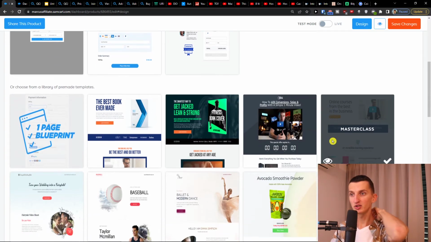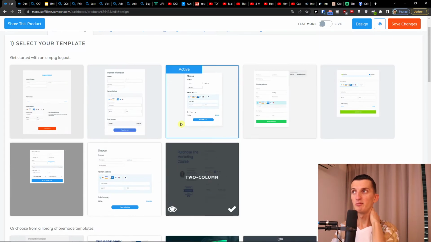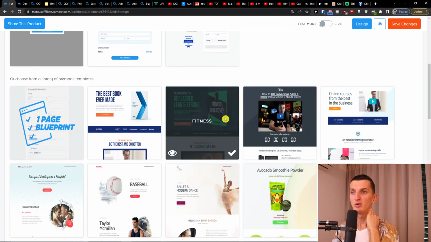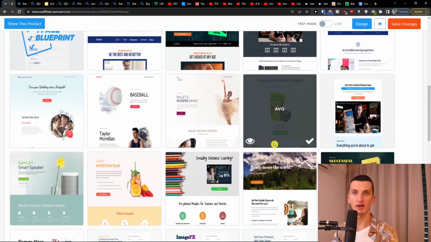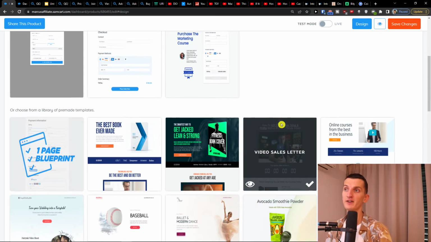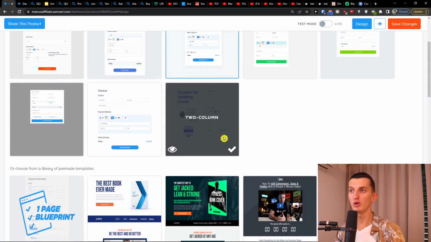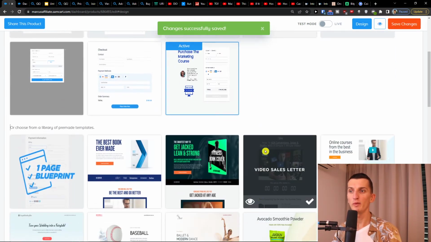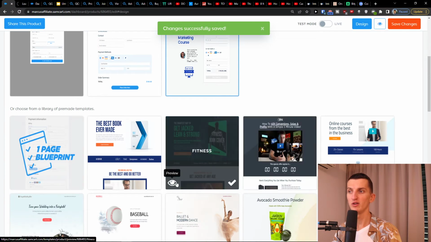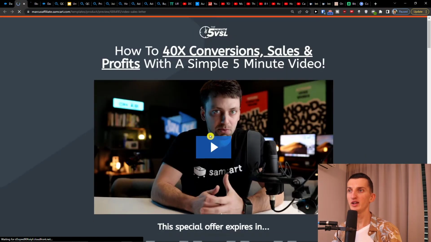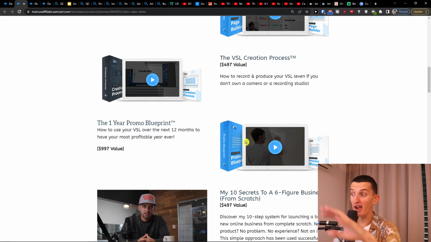And then I can also recommend using pre-made templates and then editing those templates. That's a strategy that I use that is really highly effective. So here, let's say I'm going to choose 2 columns, and I'm going to click select. You can always preview it, so you can click here, preview, and you can see how it looks. And then you can edit everything here. That's what is really perfect about it.